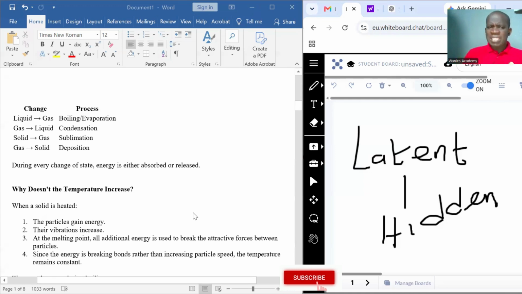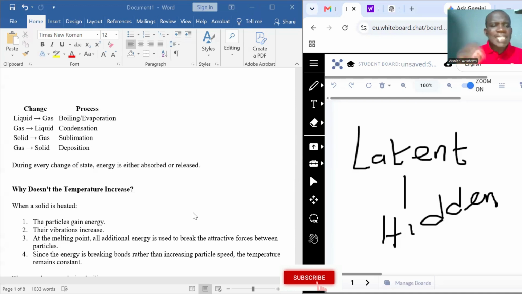Now, why is it that temperature is not increased, but there's a change of state? When a solid is heated, the particles gain energy. The particles vibrate, and the vibration will increase. At the melting point, all additional energy is used to break the attractive forces between the particles.